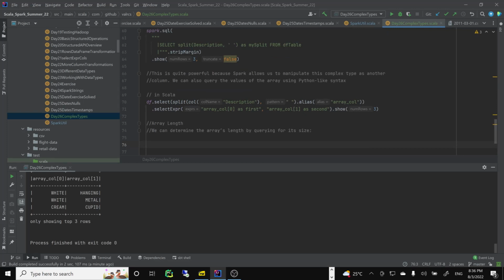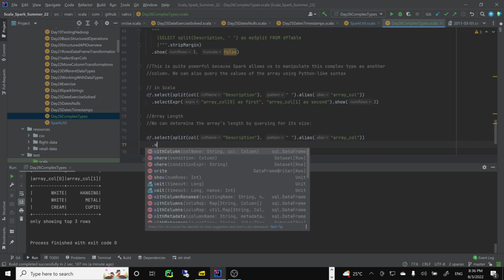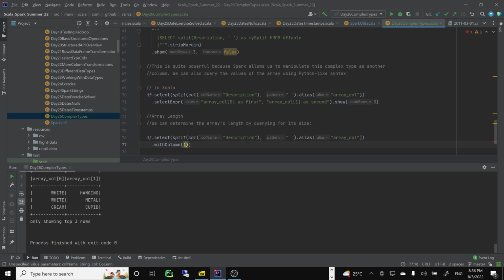So we have this part here. Let's do this, and I will do this array column. I'll do select, and I'll do this. Here we have this column, I'll call it array length, rlen, and it is of course an expression.